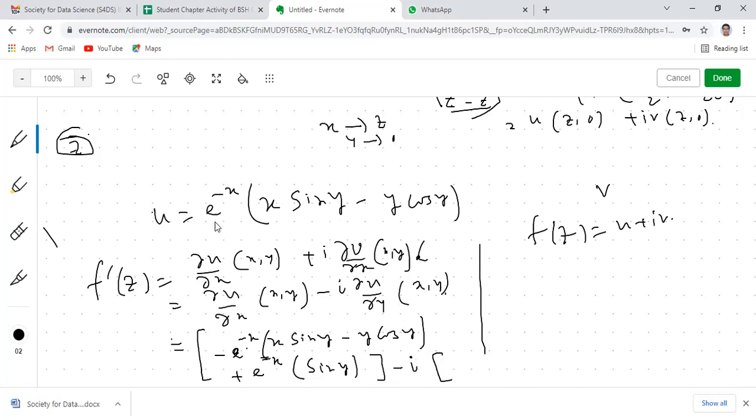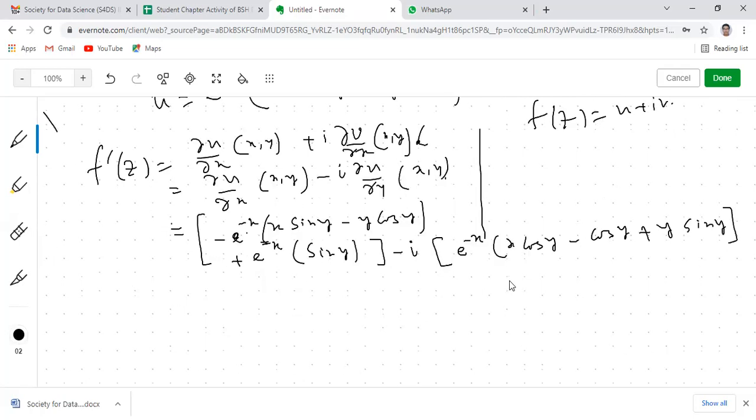Del u del y means e to the power minus x is constant, then partial differentiation with respect to y gives x cos y minus, since y cos y is a product of two terms in y, first differentiating y keeping cos y constant, then keeping y constant, the derivative of cos y is minus sin y. That means this will be plus this. Is that clear?